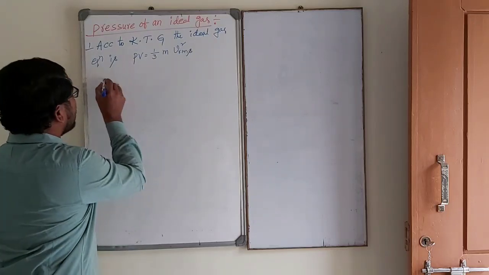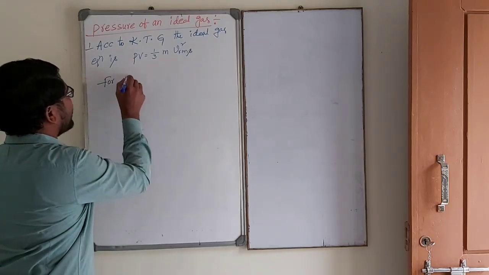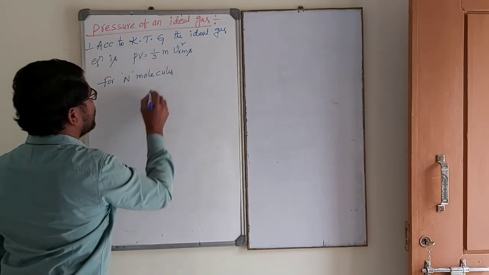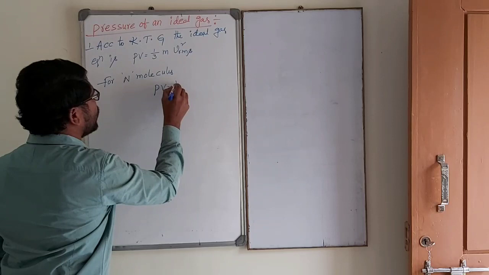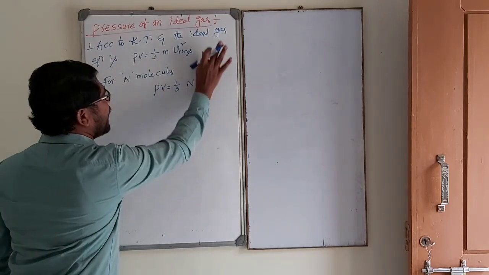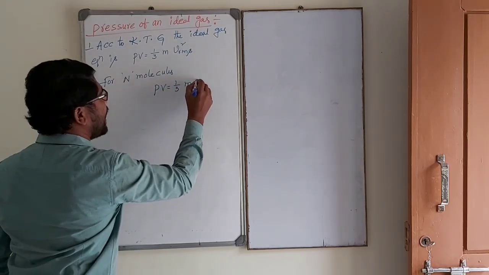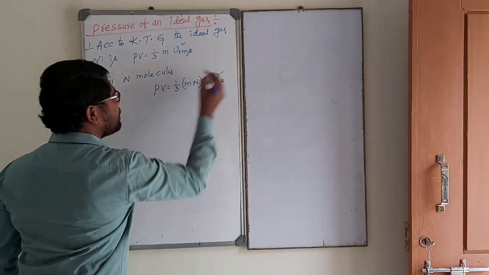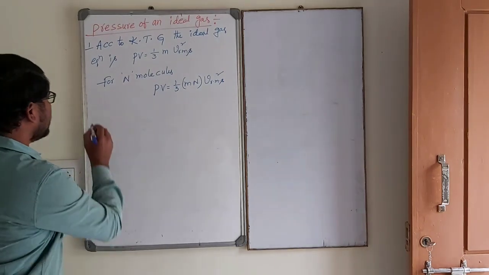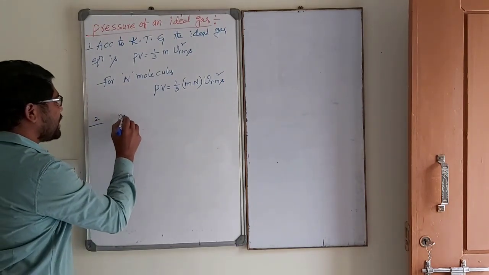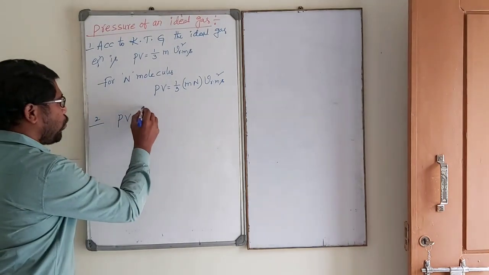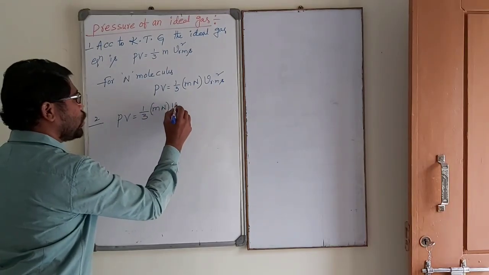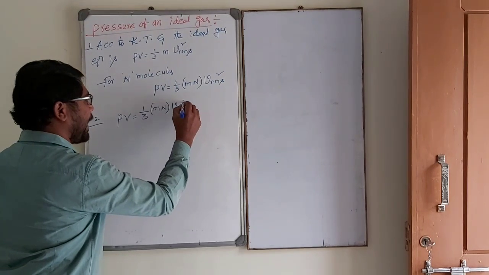So, for N molecules, what do we get? PV is equal to 1 by 3 m N VRMS square. Again, this can be written as PV is equal to 1 by 3 M VRMS square.